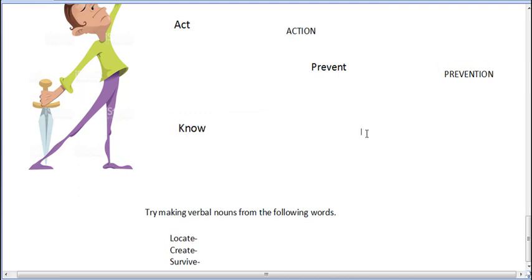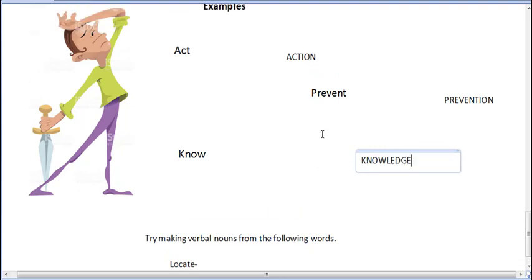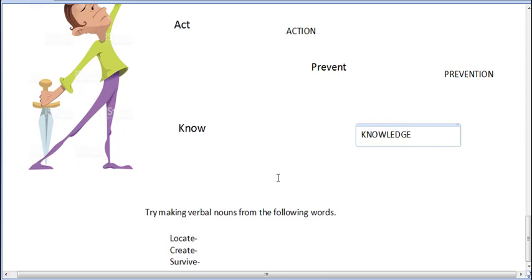I will add a suffix to it and the word becomes knowledge. Now I hope you understood what verbal nouns are. Now from what you have learned, try to make verbal nouns from the following verbs: locate, create, survive.